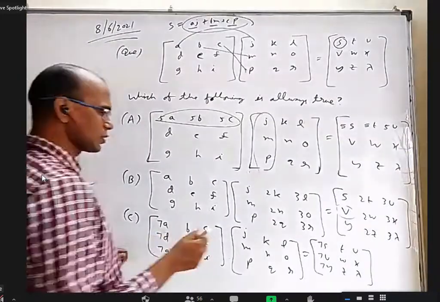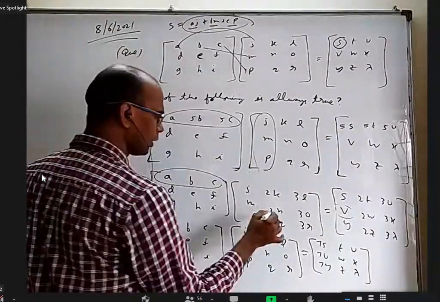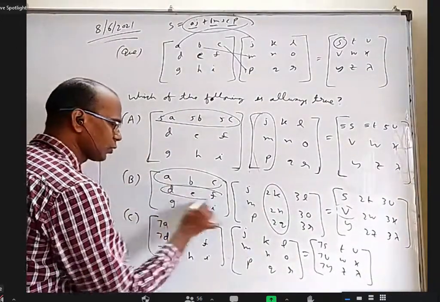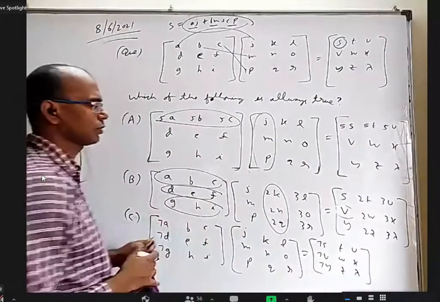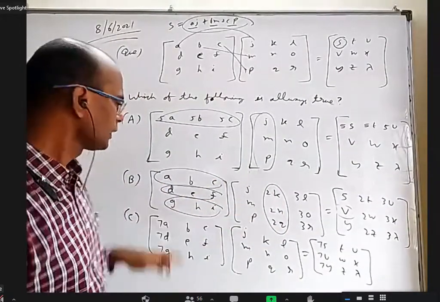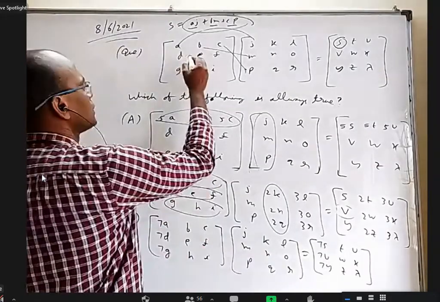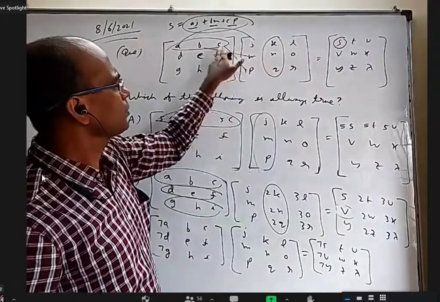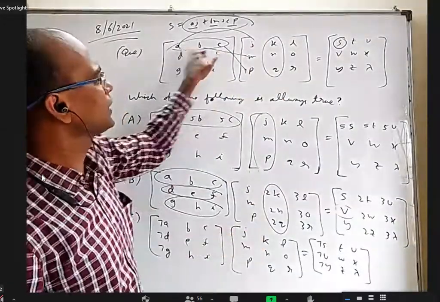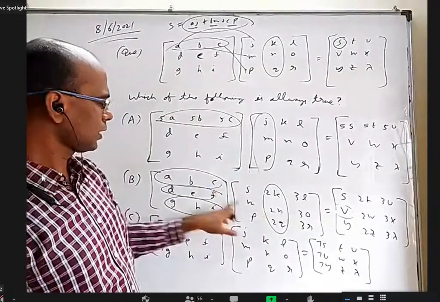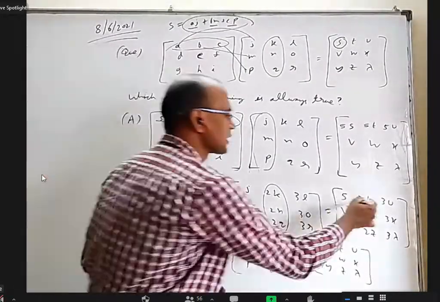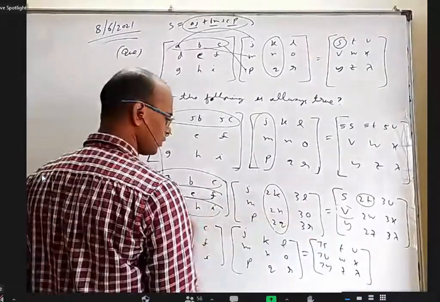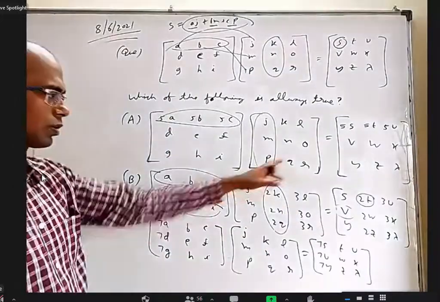You look at this first row into the second column. And later on, second row into second column, third row into second column. I want to take this into this, this into this, this into this. Earlier, when I take this into this, that is first row into second column, it is AK, BN plus CQ. But now because of this, it will be 2 AK here, 2 BN and 2 CQ. So everything became double. That's why it became 2P. When you take this into this, you can see there is 2 everywhere. So that's how we got 2's there.